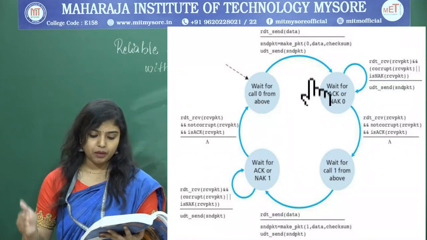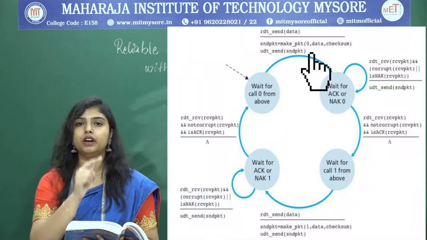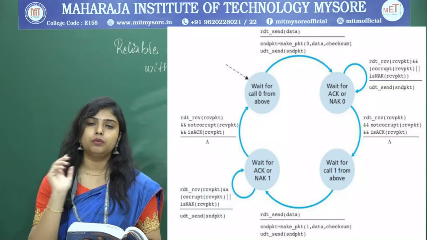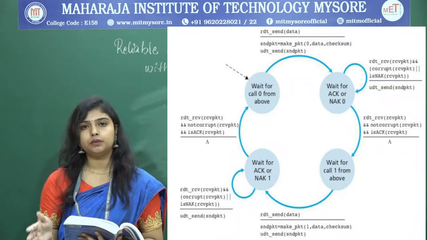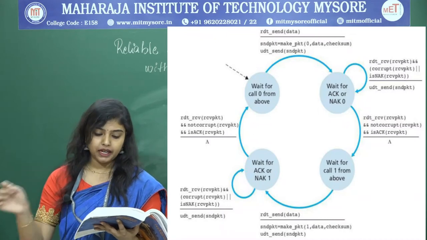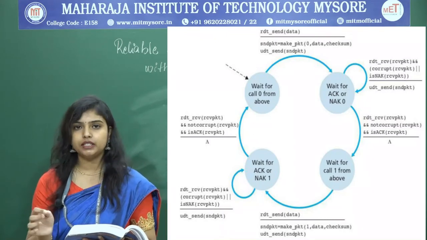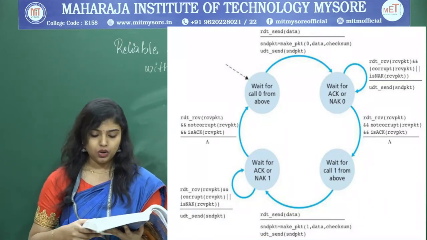Here we put the sequence number so the receiver can understand whether it is retransmitted or newly transmitted. In make_pkt you can see 0 followed by the data, and we also provide the checksum to detect errors, and then send it to the lower layer.